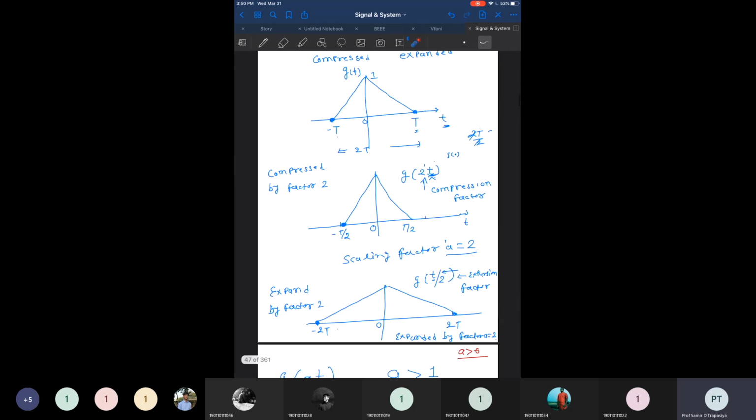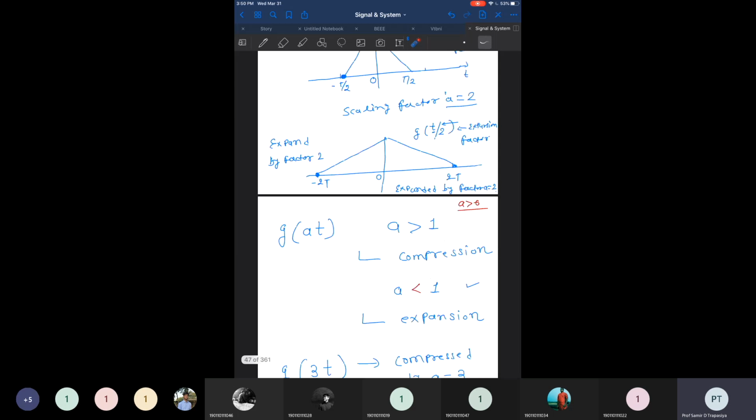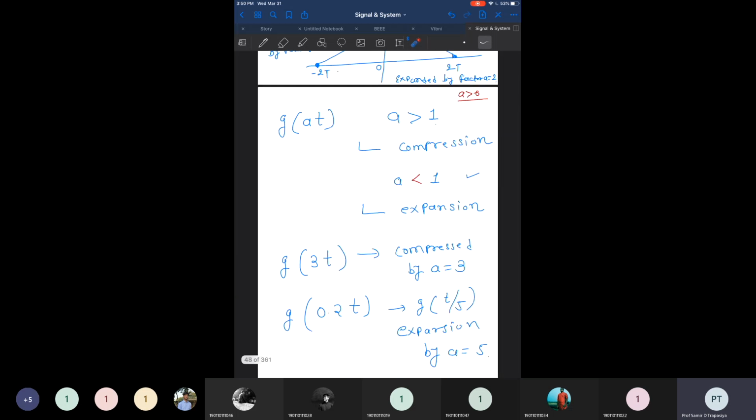And if we expand the signal in the time axis, we can use t divided by 2, or multiply t with the factor a, where a is less than 1, or between 0 and 1, right? So that way we have to define. Broadly, we can say if the signal g(t) is scaled by some factor a, and we produce g(at), then if a is greater than 1, we are always assuming a is greater than 0, not negative. We are discussing only positive values. a is always positive.